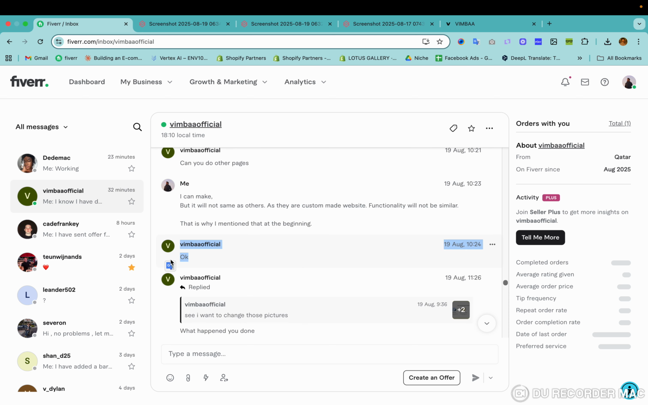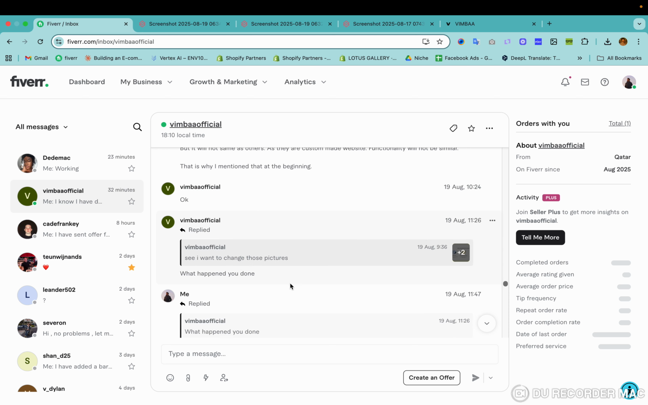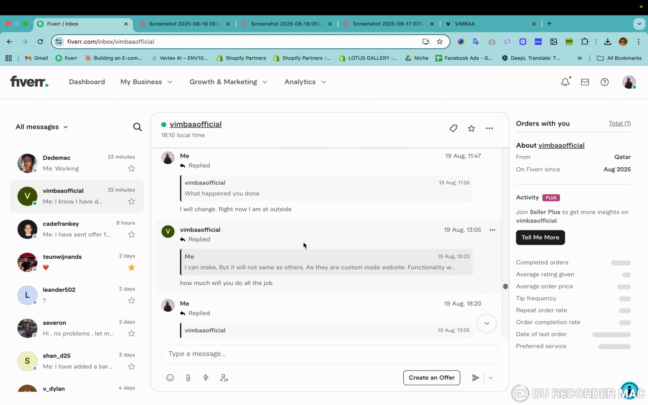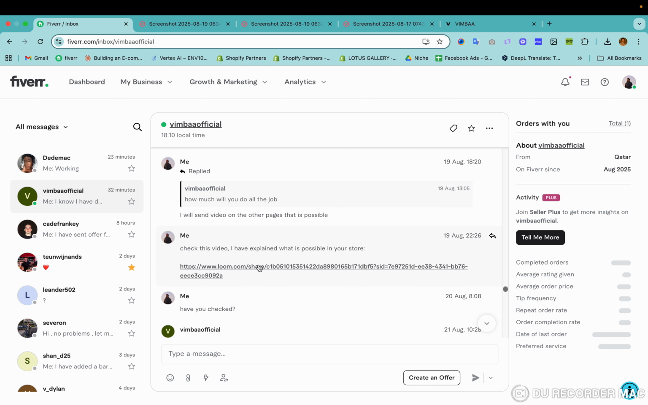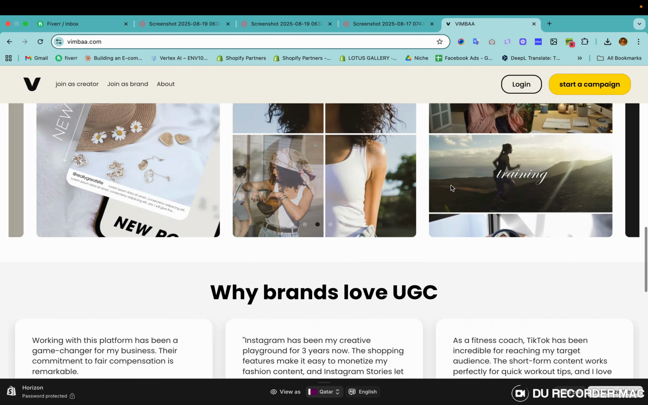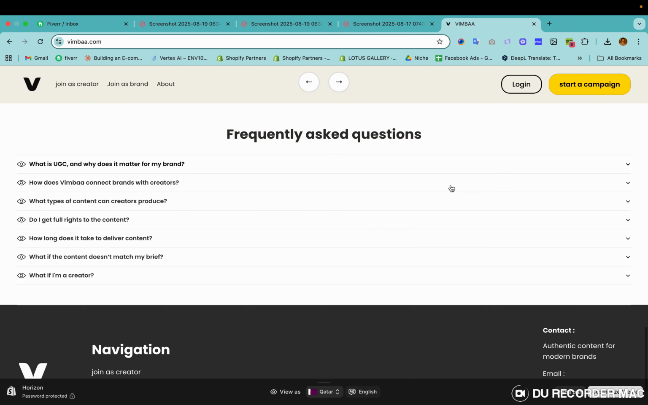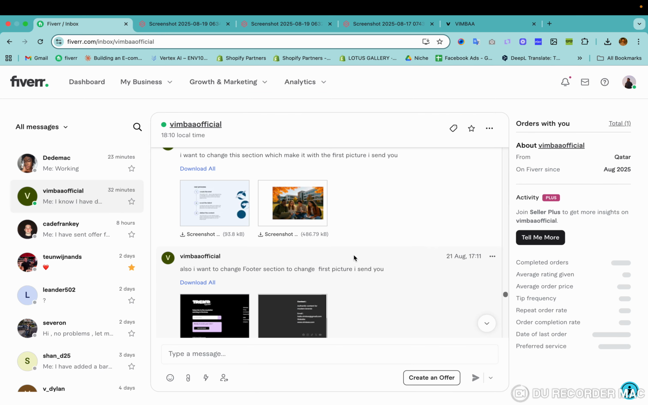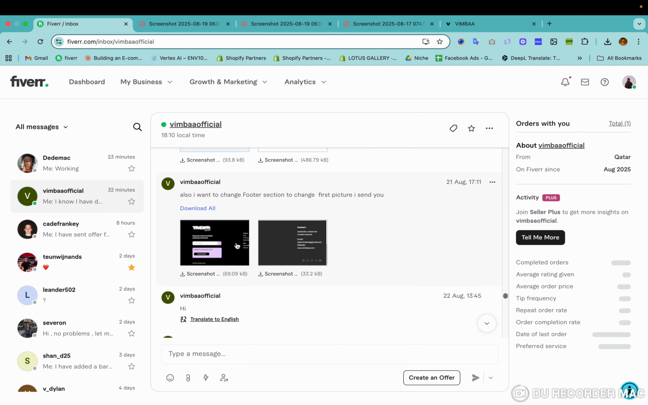Then he said okay, and he asked for this part, and I changed that. And again I explained with a video what I have done and what is possible. Then I wanted to change this section, and he wanted to change this section again. Okay, he removed this section. Okay, he has removed this section. Okay, and he wants a new footer.